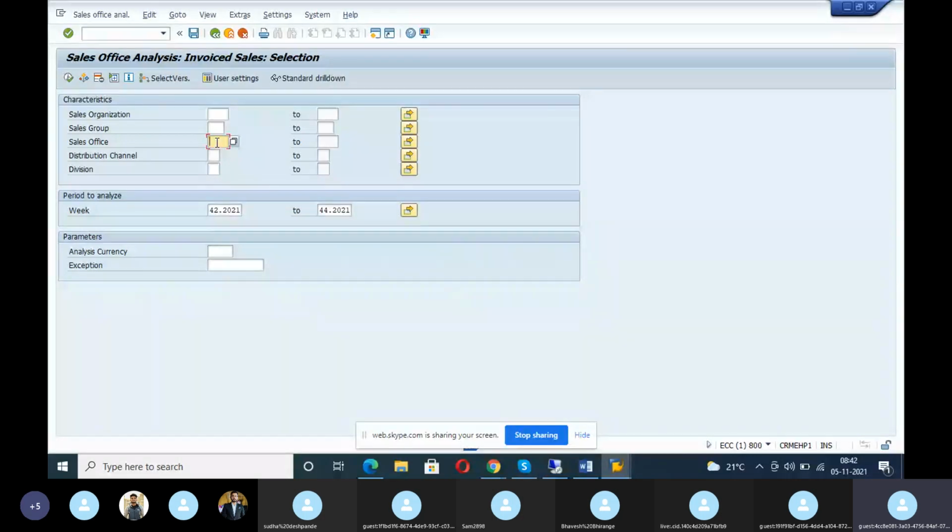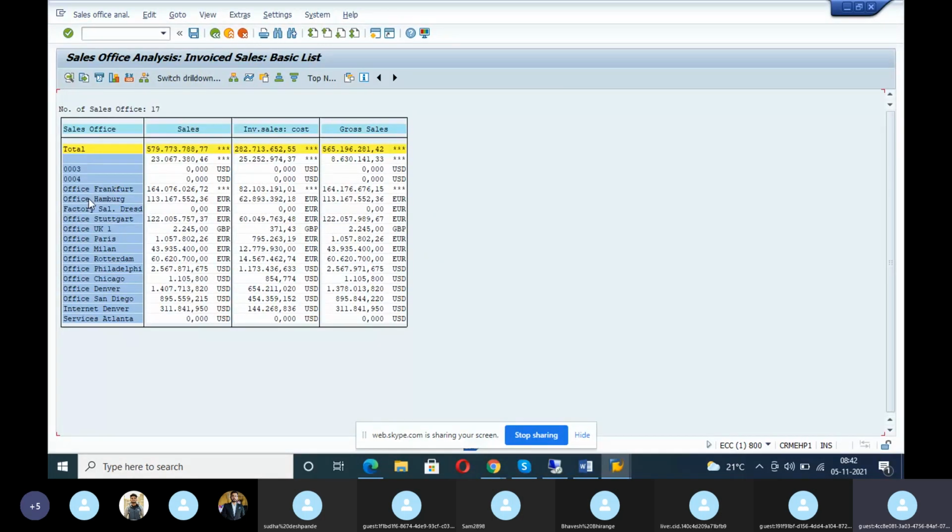Then distribution channel, division, sales area. Then from which month to which month? Sales offices take it every month. They take the sales report, so every monthly sales report is coming from the sales office, correct or not? Yes. See, click the button here. Here you see office Hamburg, office UK, sales office Paris, sales office Chicago. Every office is there. Here sales, total sales, invoice sales.